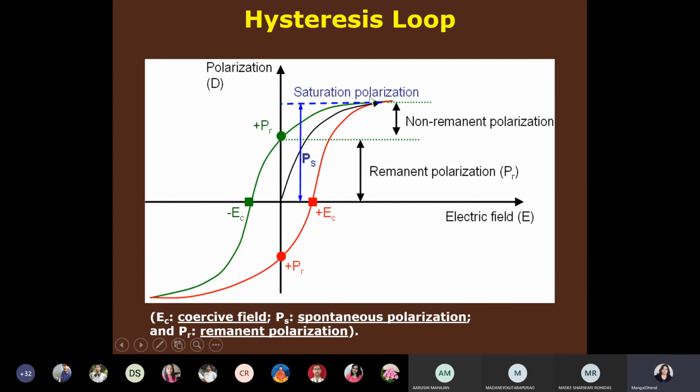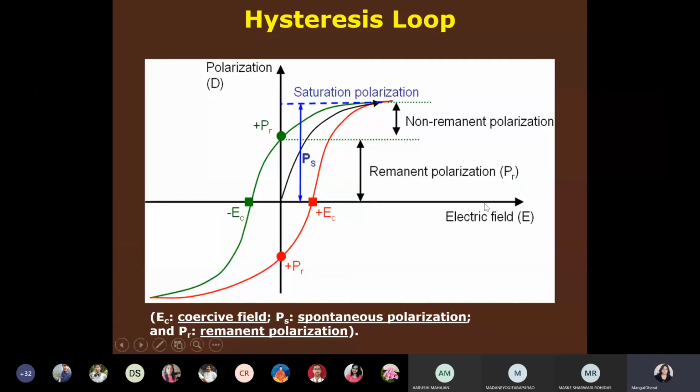Now polarization will not trace the earlier path. You would say that polarization increased and it must take this same path. No. When you start reducing the electric intensity, there will be a different graph. Okay, so now you will get this much polarization. Even if the electric field intensity is 0, polarization will remain there. Now see what it was earlier. When the material was not given an electric field, spontaneous polarization was very less.